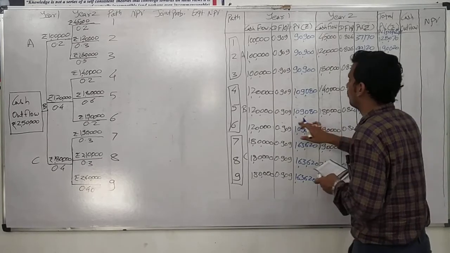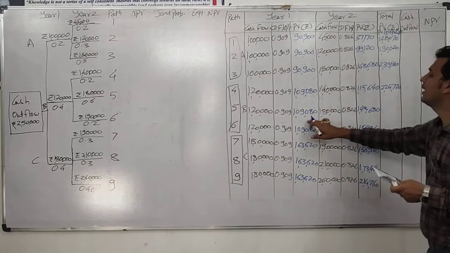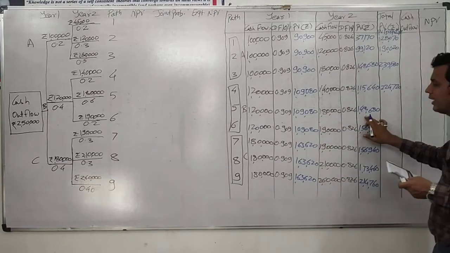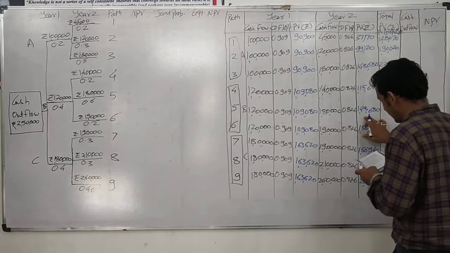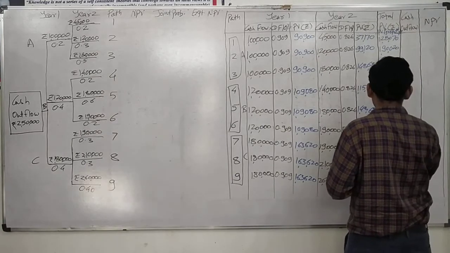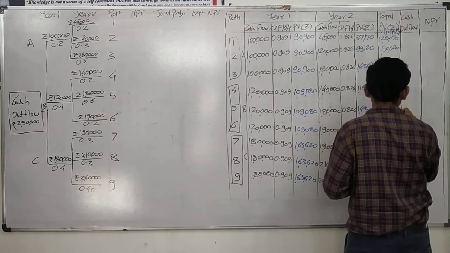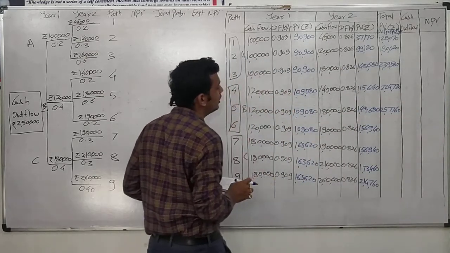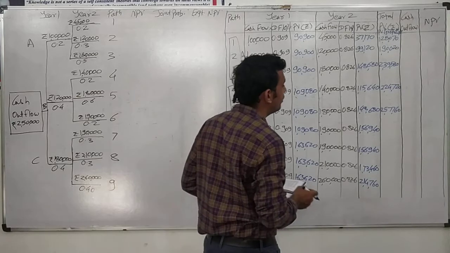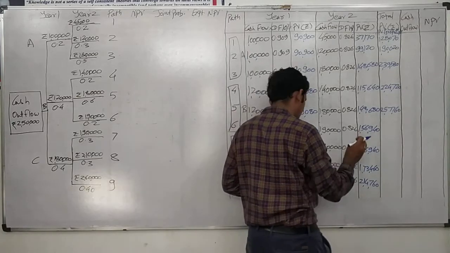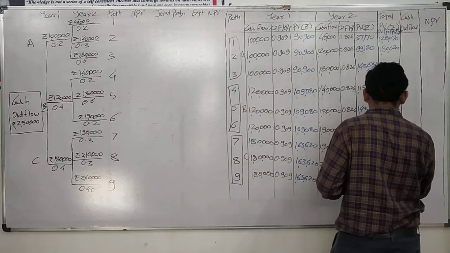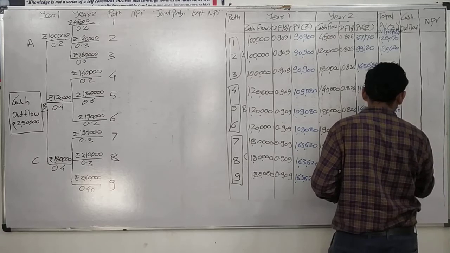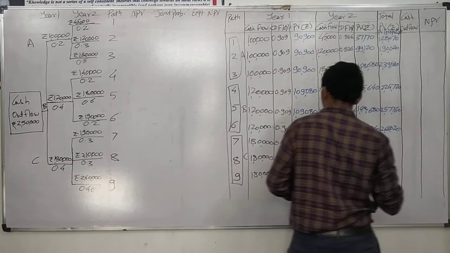For path 5, it would be 1,09,080 plus 1,48,680 equals 2,57,760. Then for path 6, it is 1,09,080 plus 1,56,940 equals 2,66,020.